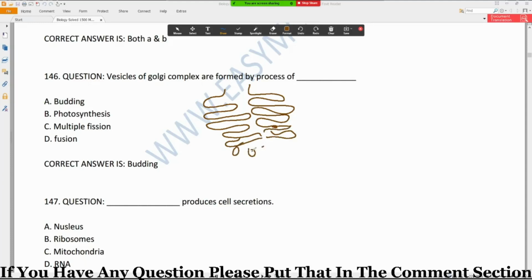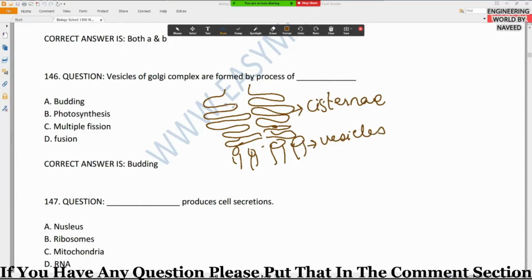This is small vesicle type, which are formed from these cisternae. This is called cisternae, and this is called vesicle, which are formed from these cisternae.